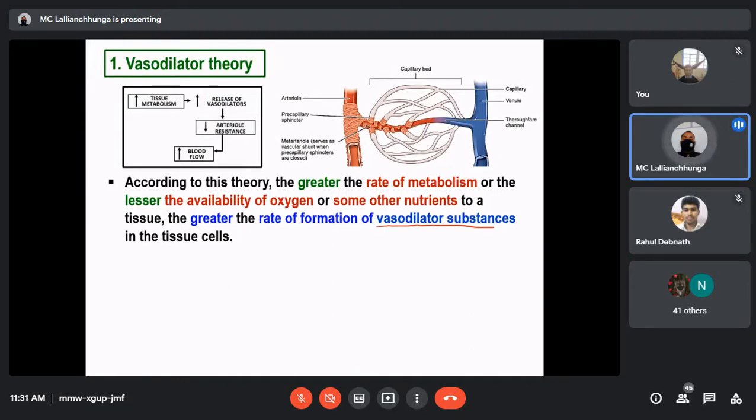Vasodilator substances are the substances which increase the diameter of the blood vessels, or which dilate the blood vessels.